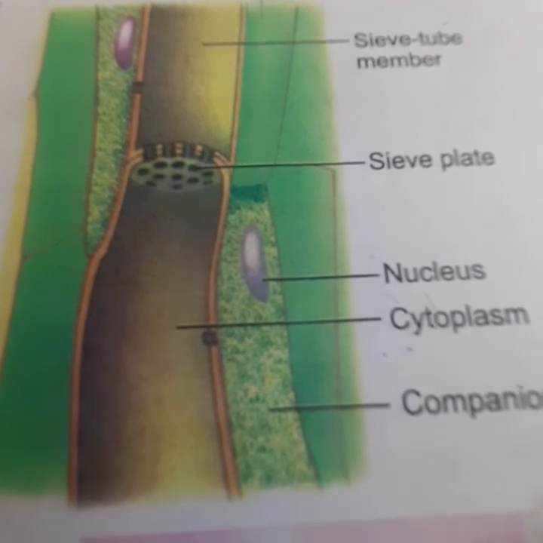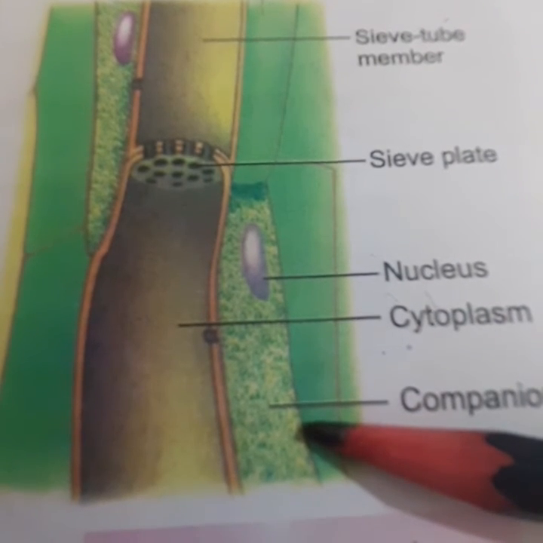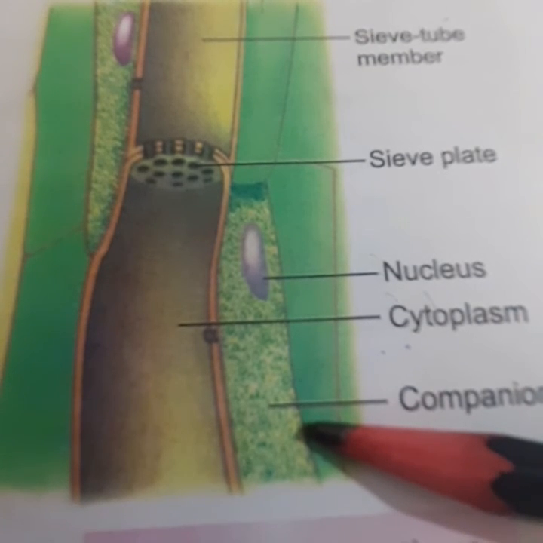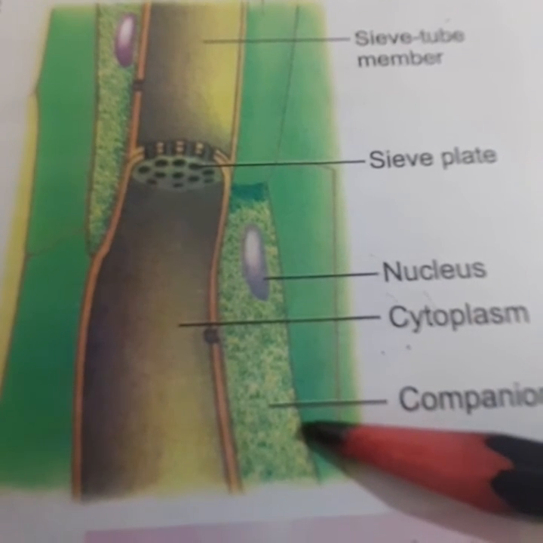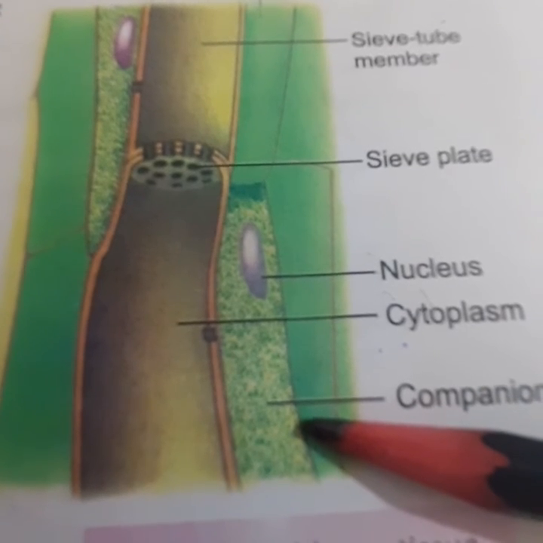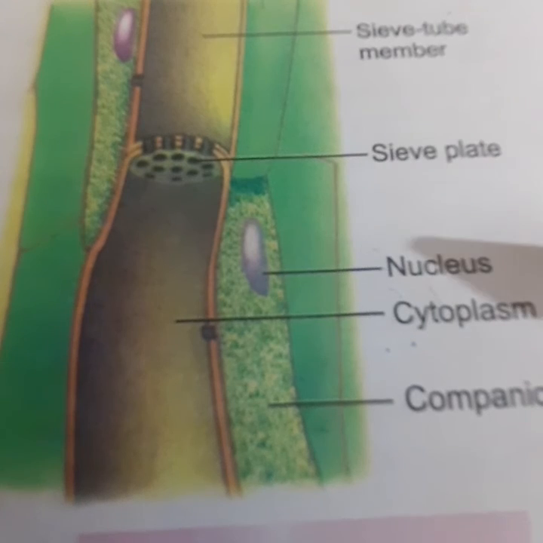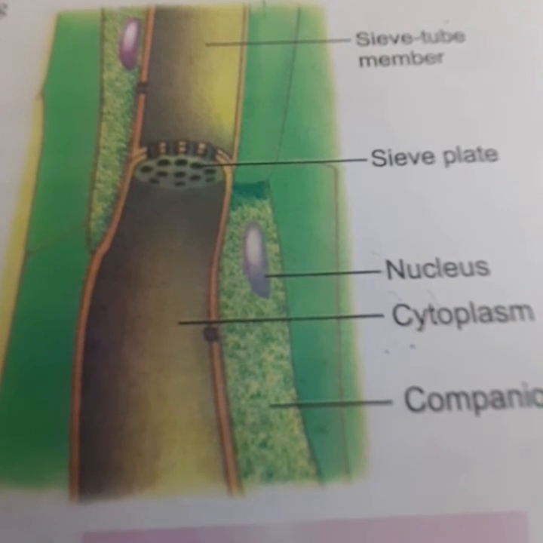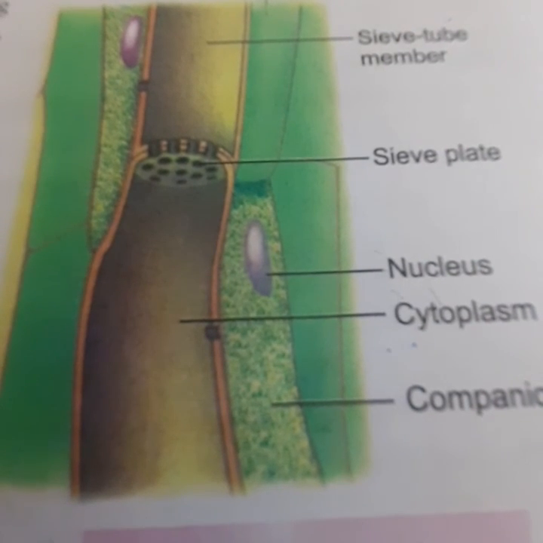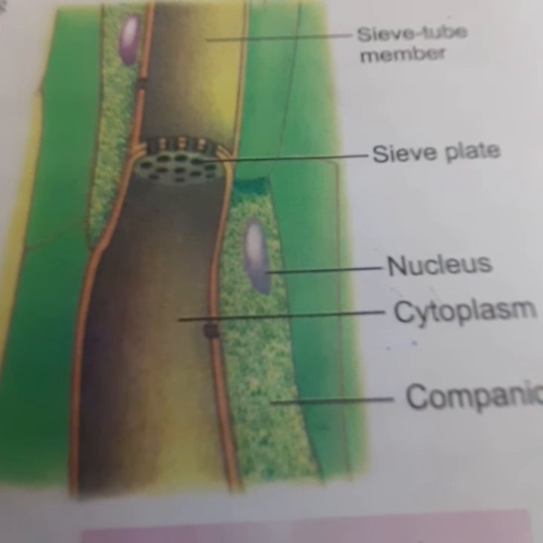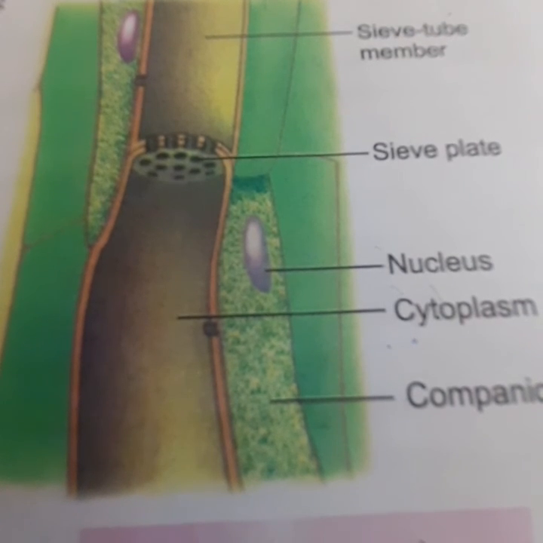The companion cells are made up of parenchyma cells, hence they are living and they help in the conduction of food materials along with the sieve tubes. The phloem fibers are made up of sclerenchyma and they provide mechanical strength to the phloem tissue.